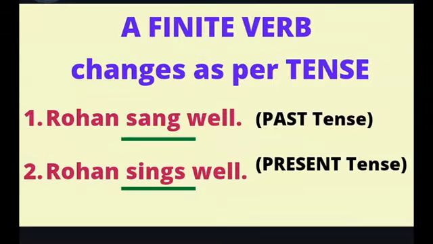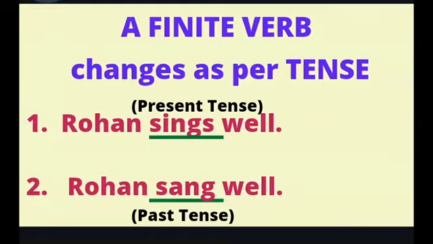A finite verb changes as per tense. Examples: Rohan sang well. Sang is in the past tense. Rohan sings well. Sings is in the present tense. So the main verb, that is sang, changes its form for different tenses, as you can see here.